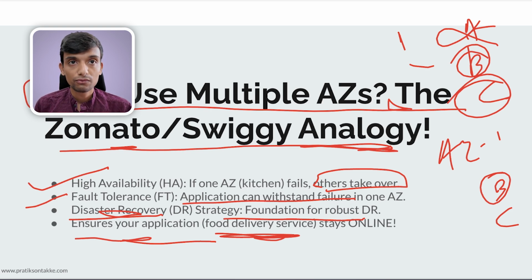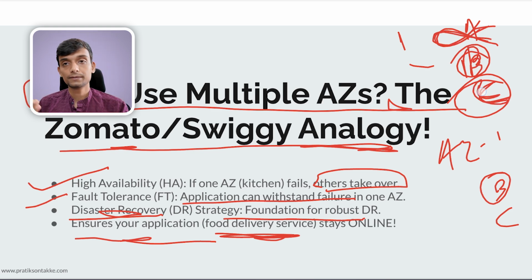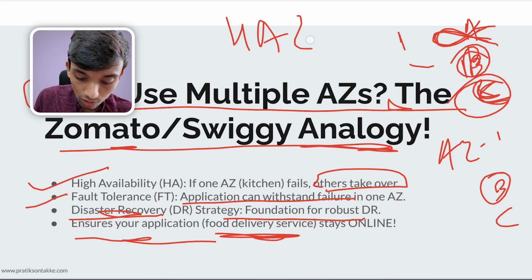The Zomato app itself, designed well, automatically reroutes your request. If A fails, it reroutes your request to B and C. Your app stays online. This is called high availability and fault tolerance.